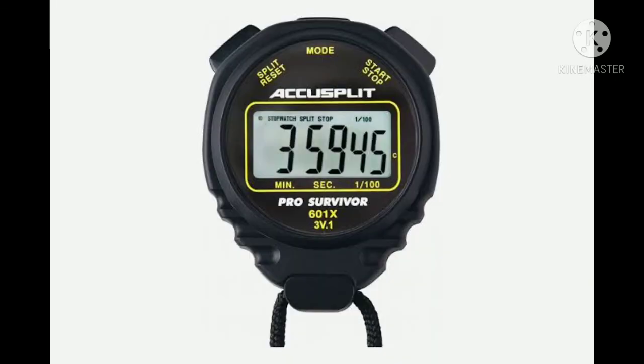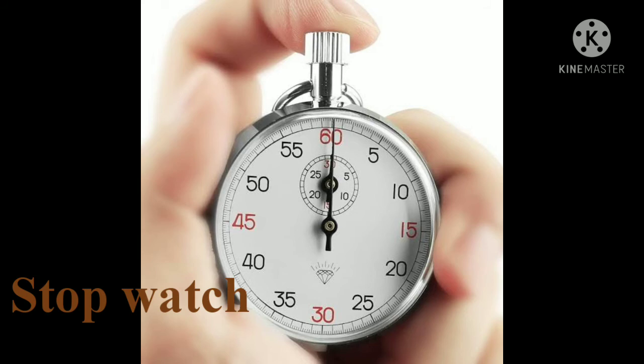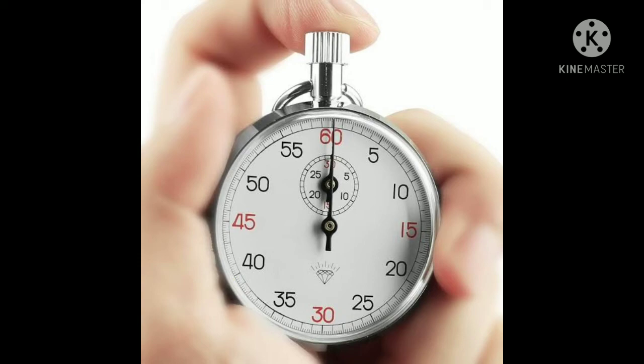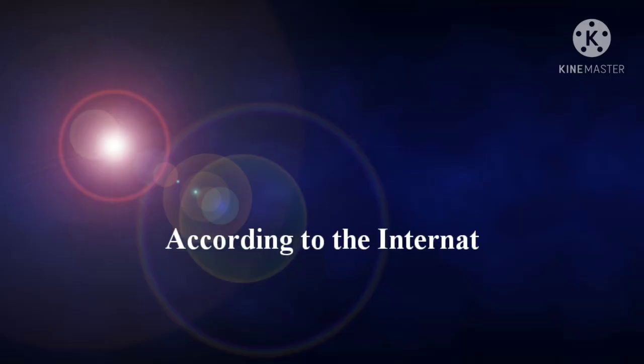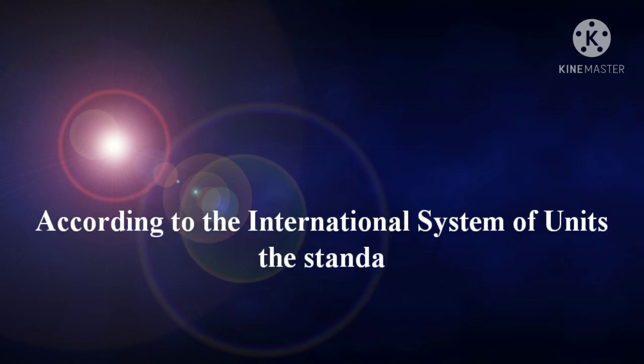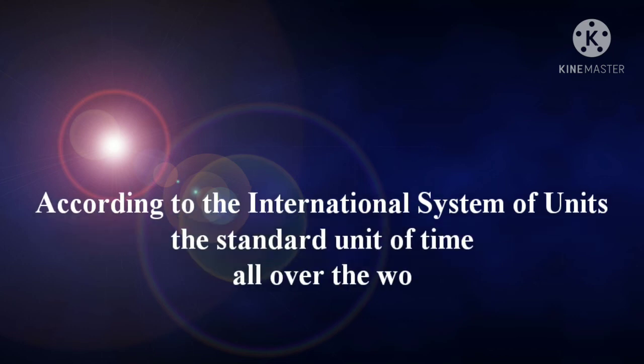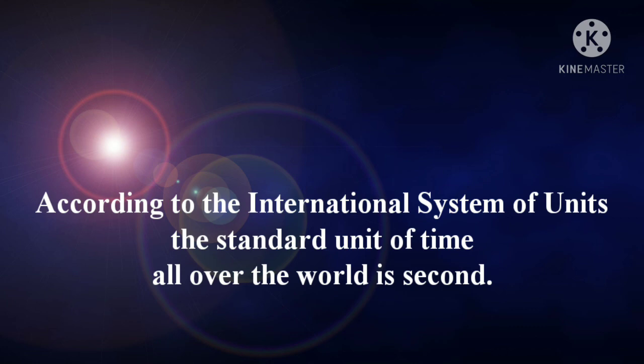Now there are some stopwatches. Those are used to measure the time taken by such events. They are special watches which can be started and stopped as per our need. Okay, so these are the stopwatches. Then we have to talk about some units also, how time is measured. We measure it in seconds, minutes and hours, isn't it? But according to the International System of Units, the standard unit of time all over the world is the second.